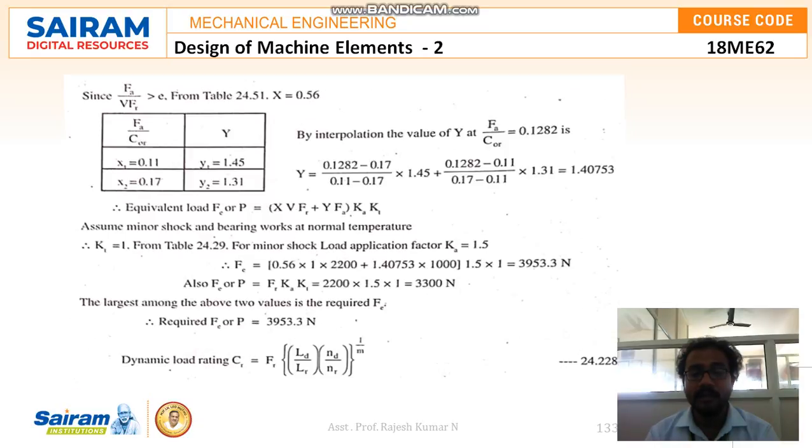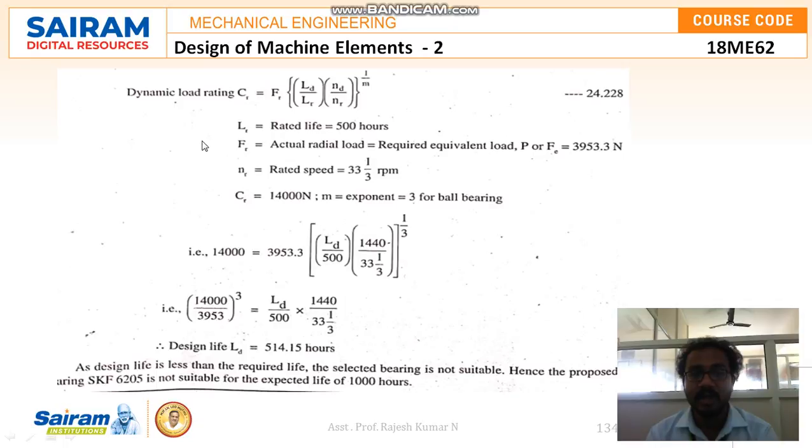So in the dynamic load rating formula 24.228, substituting the rated life of 500 hours, the actual radial load of 3953.3 N, that is the maximum one, the rated speed 33 1/3 RPM, CR of 14,000 Newton and the exponent m of 3 for ball bearing. After substituting in this dynamic load rating formula, I am getting the design life LD as 514.15 hours.